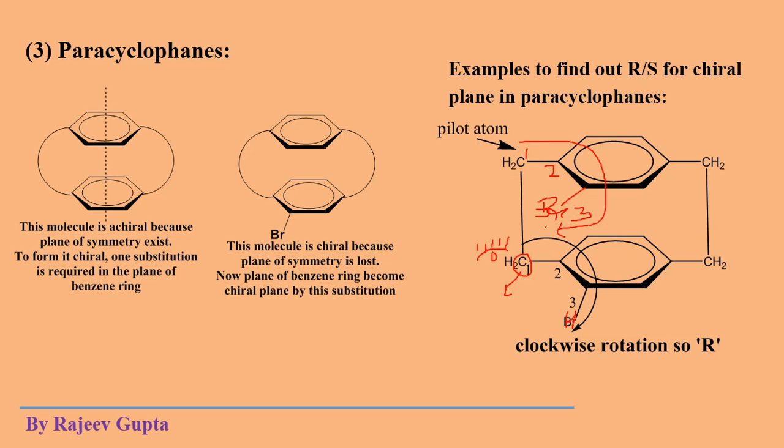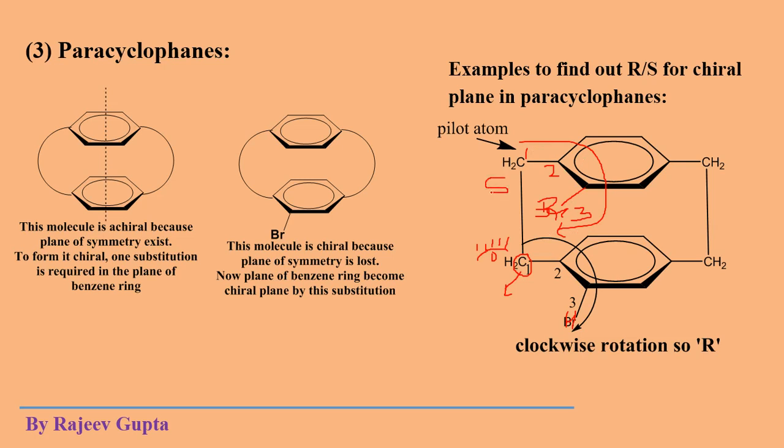See, the direction is clockwise if we observe from this top side, but if you observe this molecule from the downside, then you will see that the arrow direction is anti-clockwise.